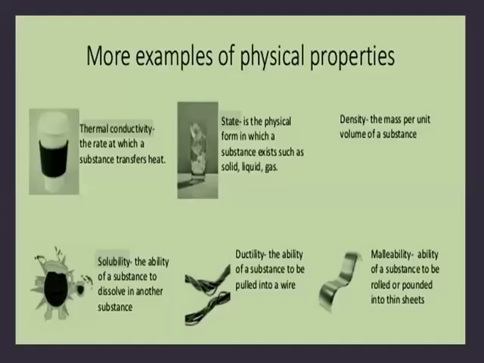Some more examples of physical properties are thermal conductivity, the rate at which a substance transfers heat. Solubility, the ability of a substance to dissolve in another substance. State is the physical form in which a substance exists, such as solid, liquid, and gas. Ductility is the ability of a substance to be pulled into a wire. Density is the mass per unit volume of a substance, and malleability is the ability of a substance to be rolled into thin sheets.